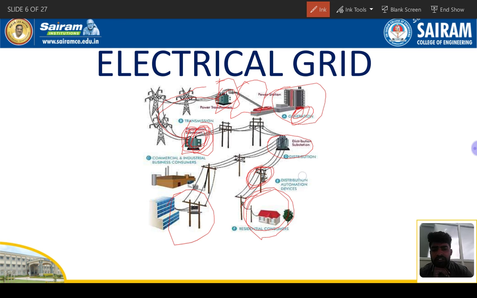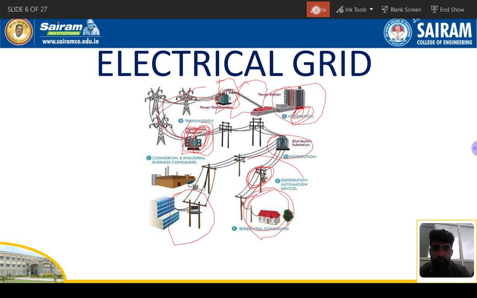See, if a tree falls onto the components, what happens? There is no power to the output side, there is a fault, and then a short circuit occurs. So automatically the power grid components have some sensors placed inside. It will sense, and then it will send the signal to the main station, and then by itself they'll remove the faults, and that's easy maintenance, right? So this is one diagram.